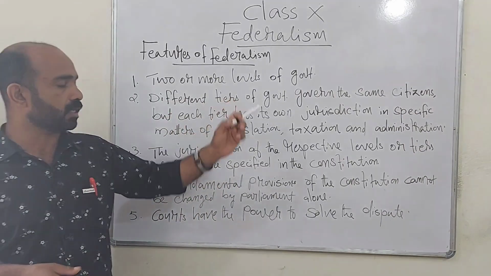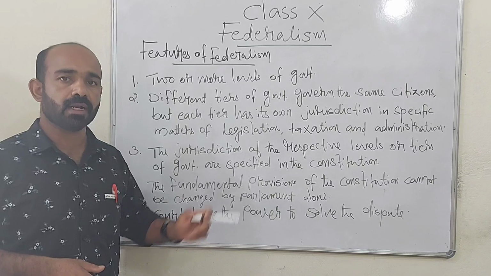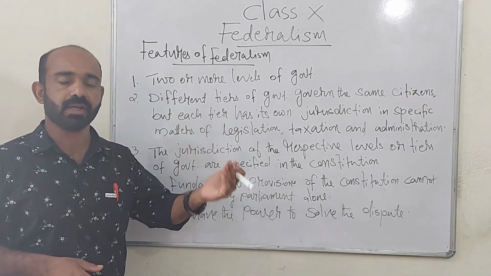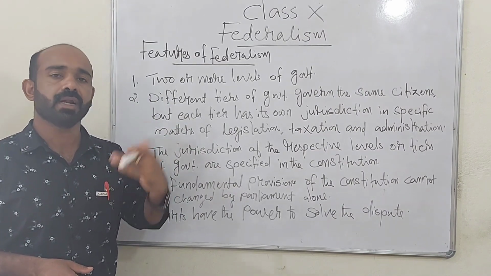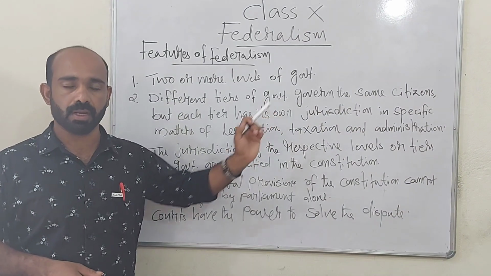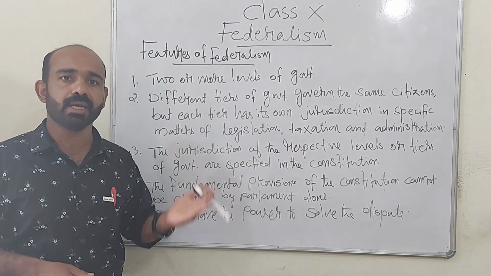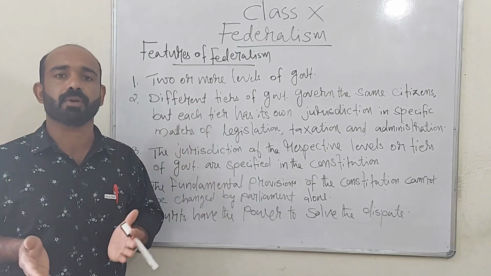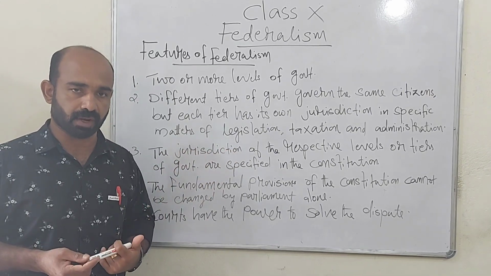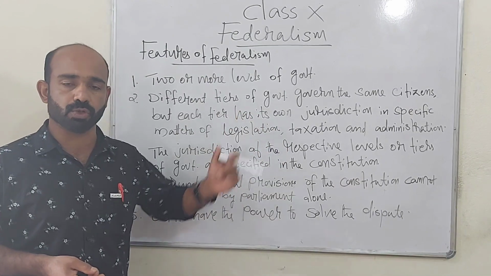And the second feature is that different tiers of government govern the same citizens. Different tiers of government means the central government is a tier of government, the state government is another tier of government, like that. So different tiers of government govern, that is, rule, the same citizens. The central government is also ruling the people of our country, and the state government also rules the people of a particular region. That means the same people are ruled by different levels of government. But each tier has its own jurisdiction.